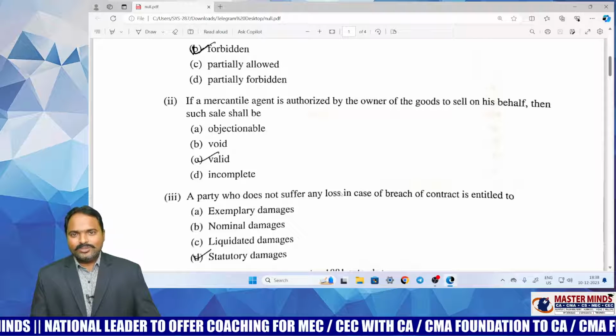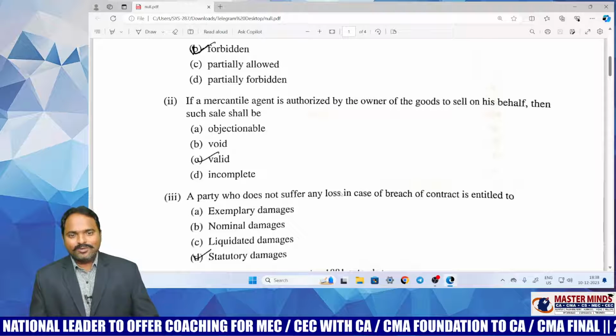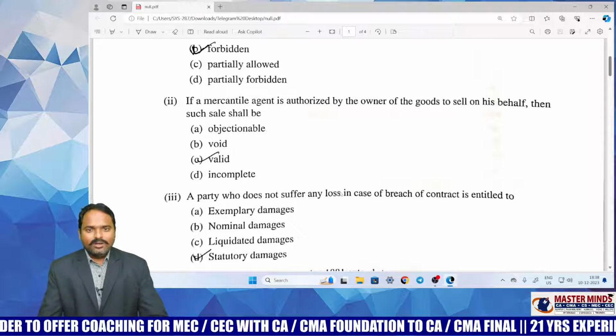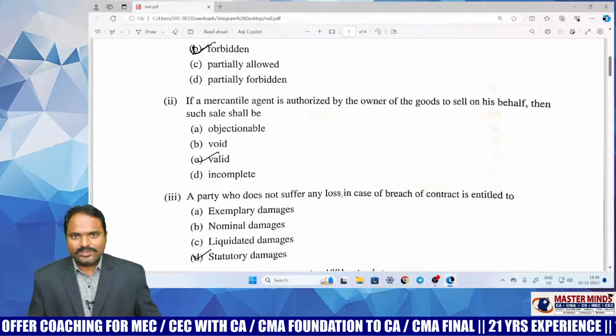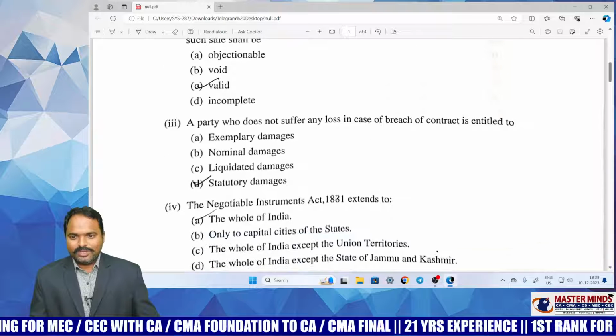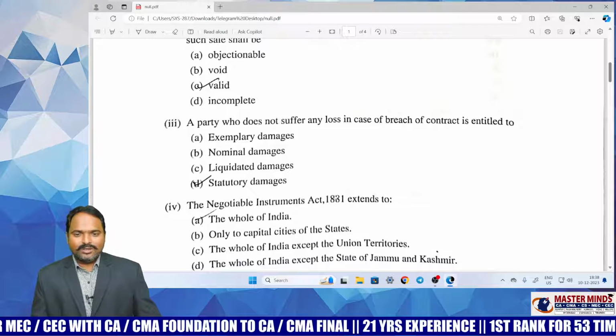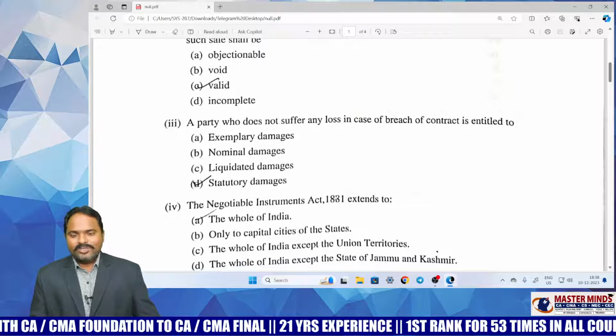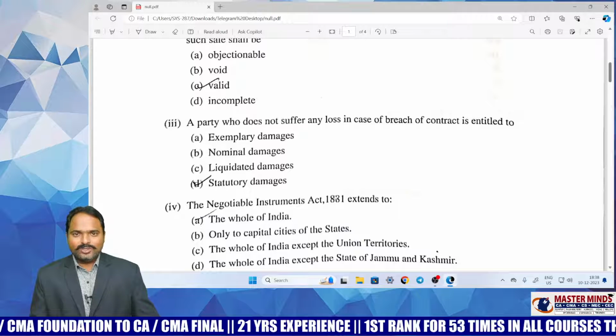The second MCQ is: if a mercantile agent is authorized by the owner of the goods to sell on his behalf, then such a sale shall be. This is from the Sale of Goods Act. This is also a simple MCQ; anyone can answer it. And a party who does not suffer any loss in case of breach of contract under the Indian Contract Act, what damages can he claim? On damages they asked the MCQ, a 2 marks question.